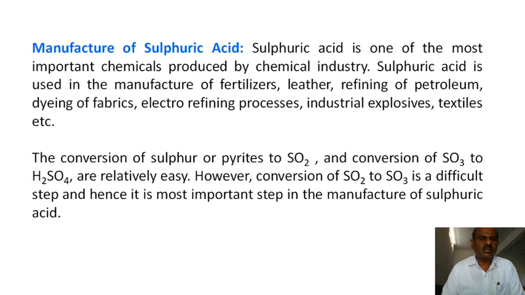Now generally, manufacturing of sulfuric acid is very difficult. Generally, sulfur and oxygen give the formation of sulfur dioxide, and sulfur dioxide is converted into sulfur trioxide, and then sulfuric acid is obtained.